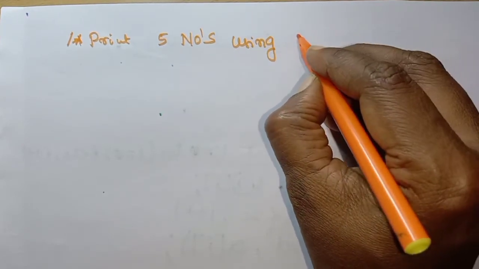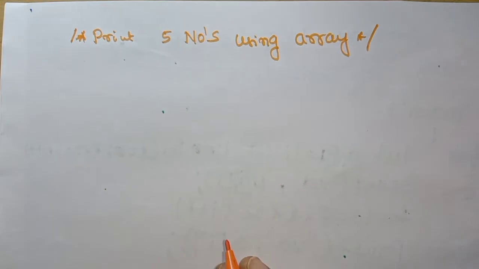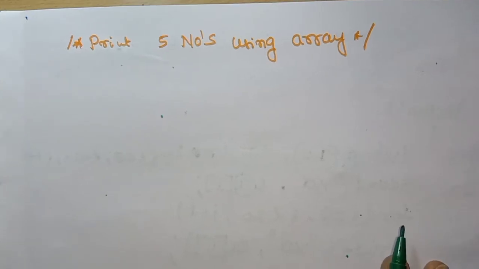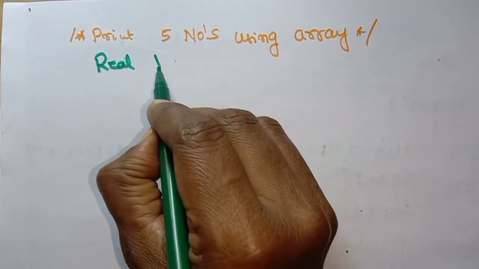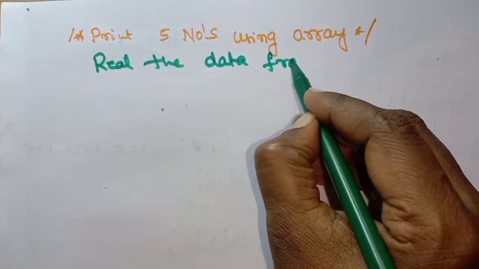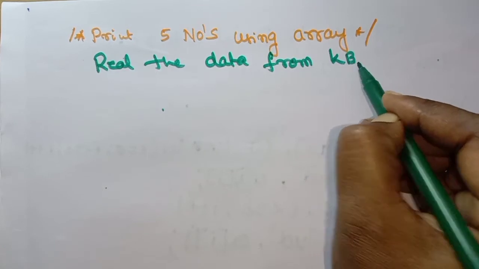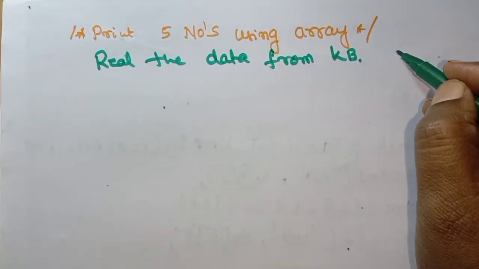Afterwards, we are going to add those numbers. I want to print the 5 numbers, and by that I mean read the data from the keyboard. Let us take the 5 numbers.